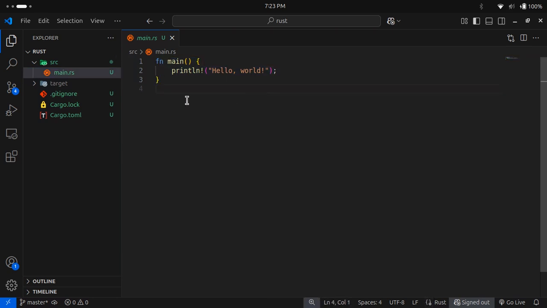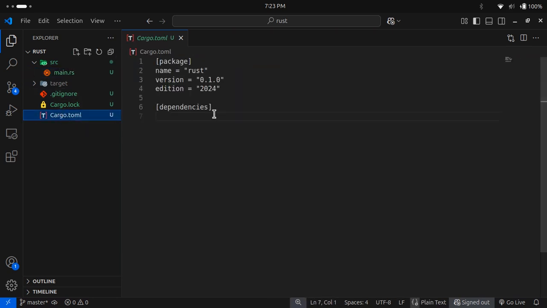So first of all, we will import the dependencies, like we will install whatever dependencies we need. First of all we need actix-web, of course, and the version of actix-web we will be using. You don't need to memorize this version; you can just google which is the latest version, so that we can use the latest version.